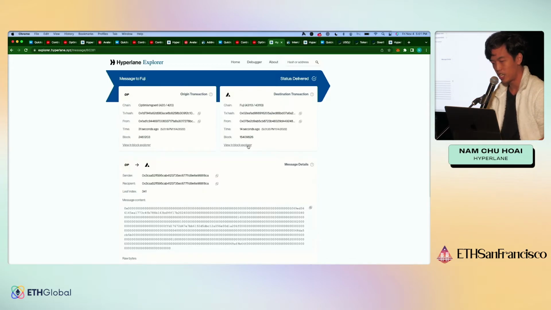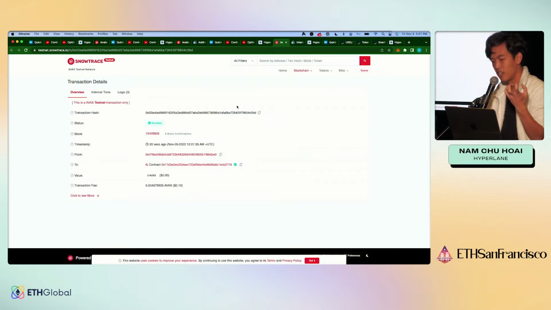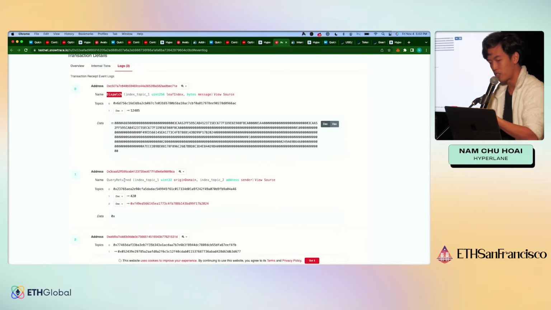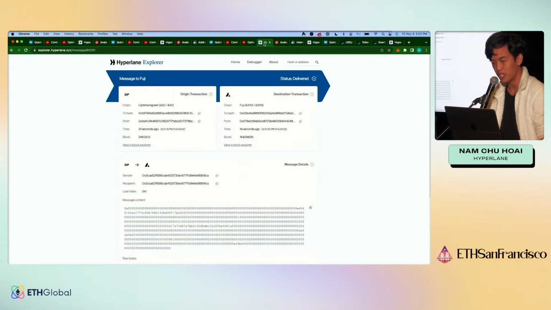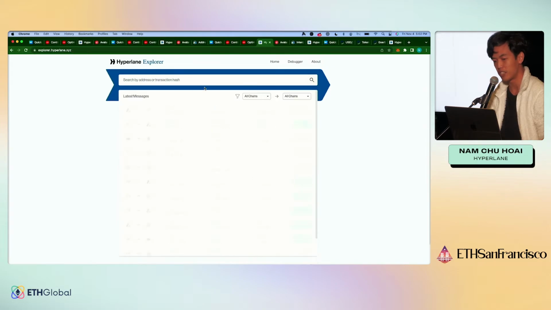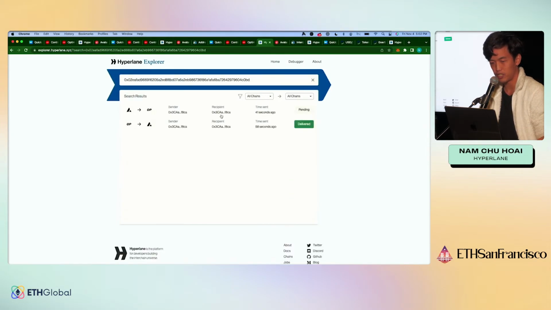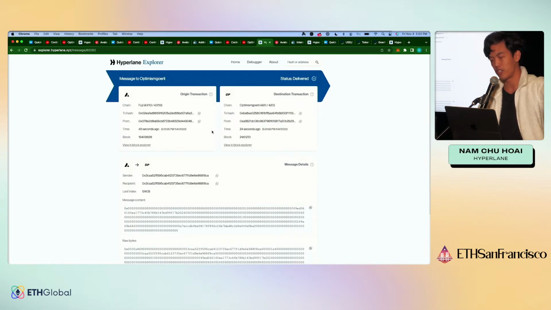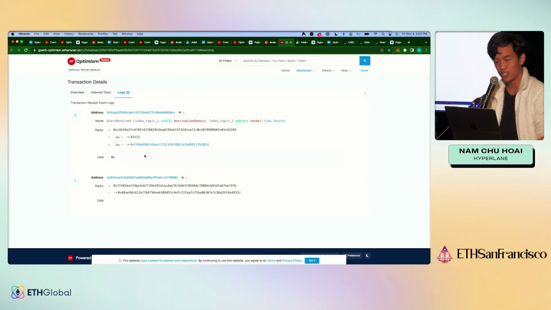On the destination chain here, when the message gets processed, we make the view call, and then we send a message back. So this is what we call the dispatch event, right? We return the query with the result, which means that this transaction hash, the destination processing of the message itself, is actually another message. And so we can see that here. There's this return message that now sends the query result back to the origin chain. And then once that is done, you can see that the query was resolved.